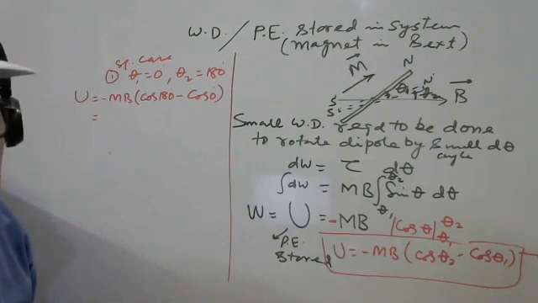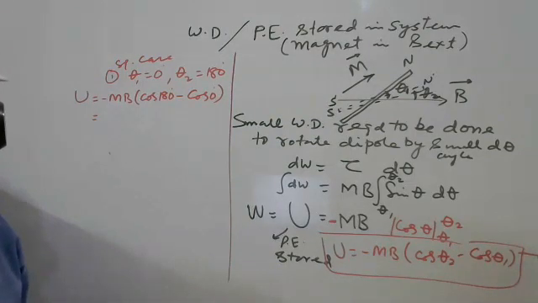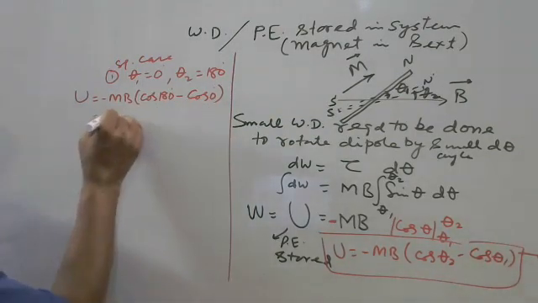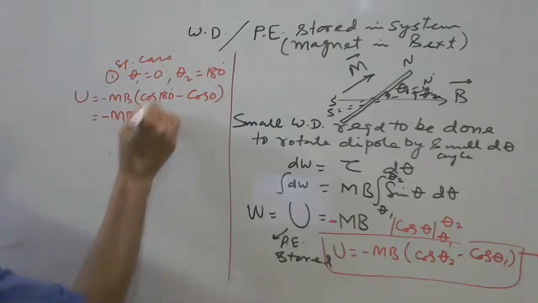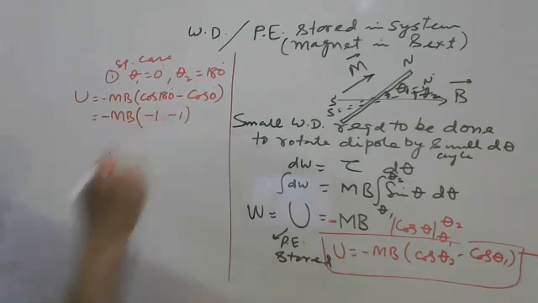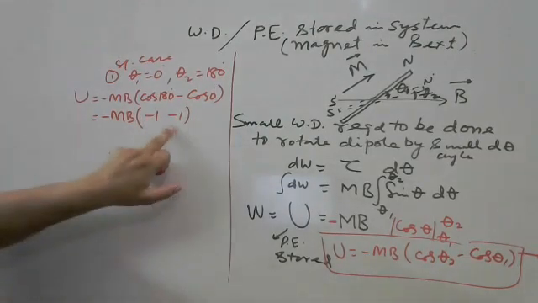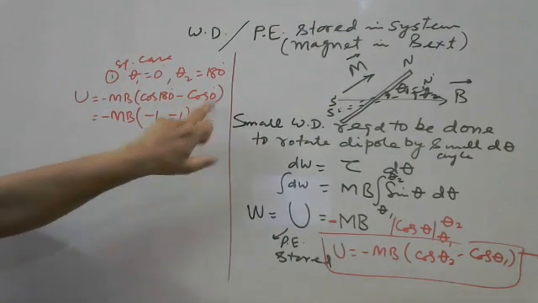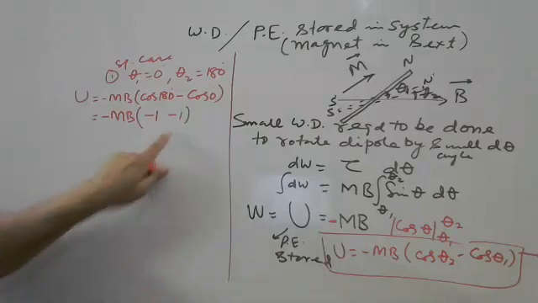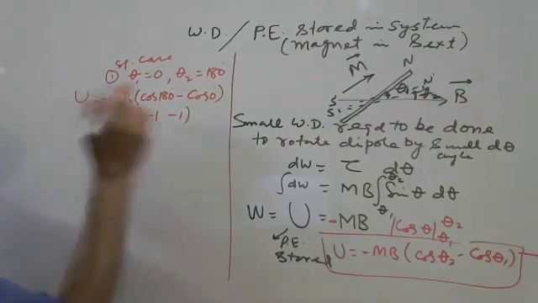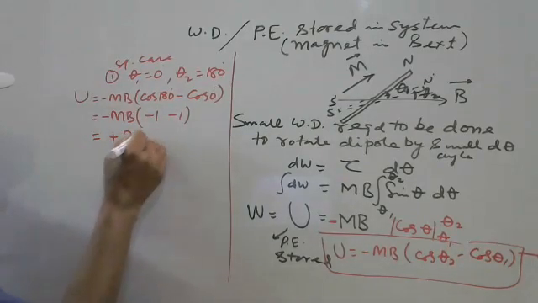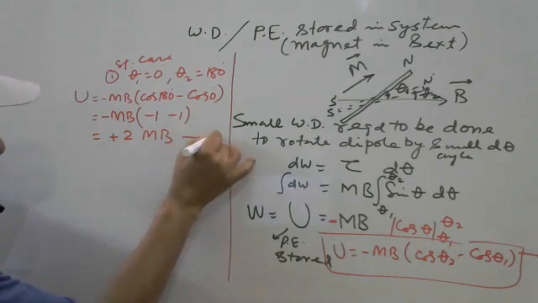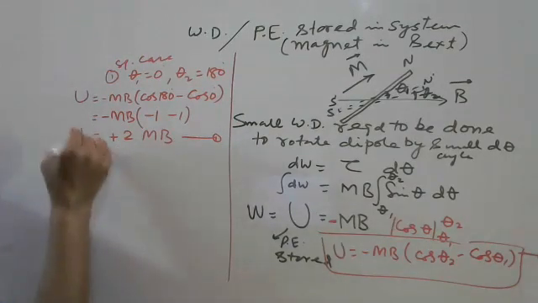Yes or no? Definitely no, sir. Definitely no. So why? See here, minus MB, here it will be minus 1, it will become minus 2. The value of cos 0 is plus 1. So minus 1, minus 2, and minus it will become plus 2. So 2 MB is the answer. Got it?